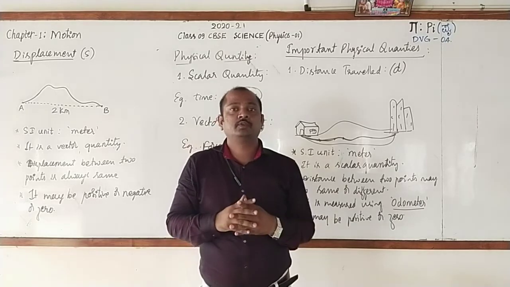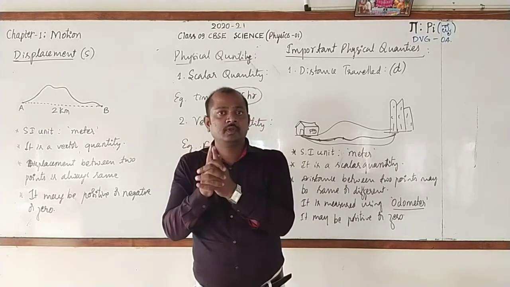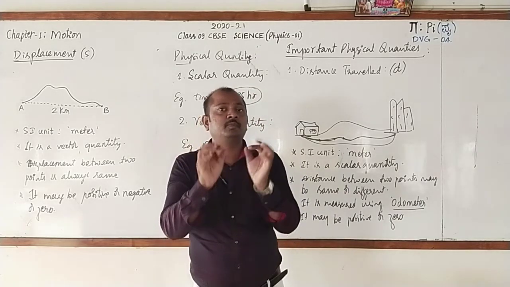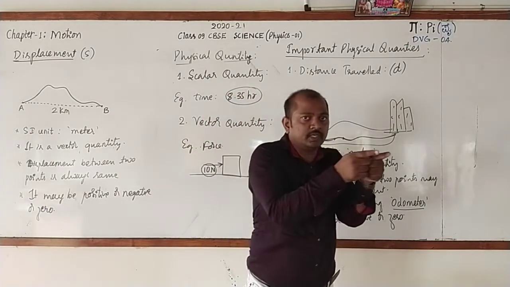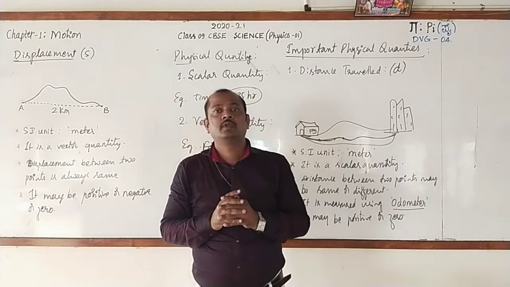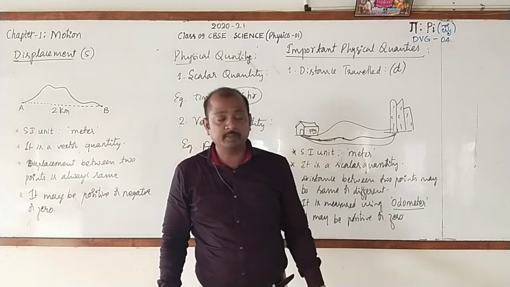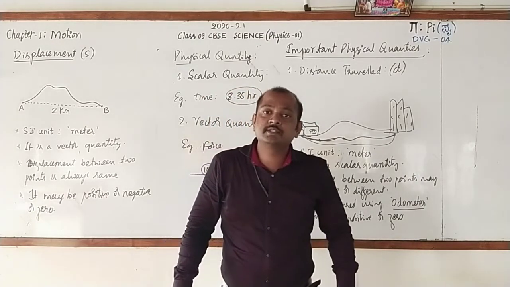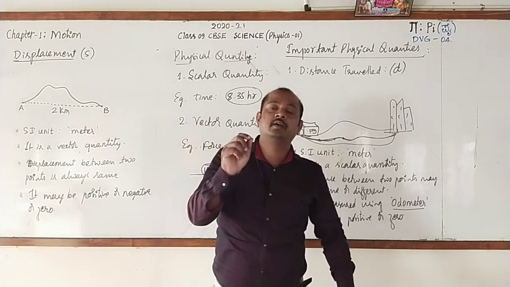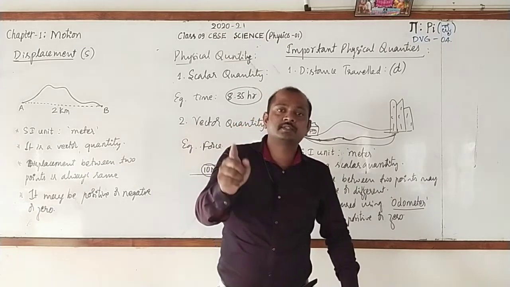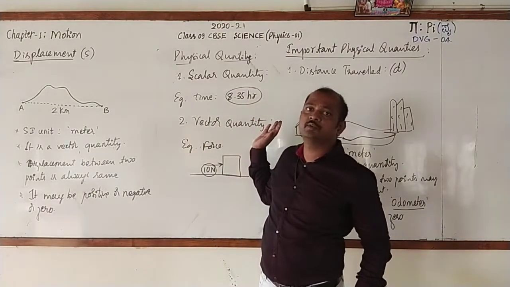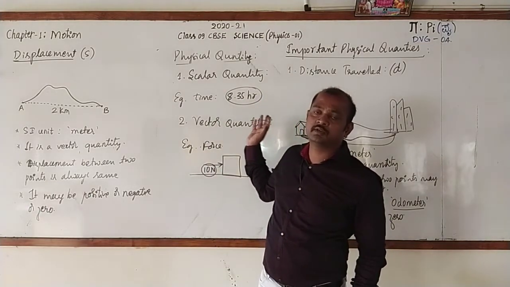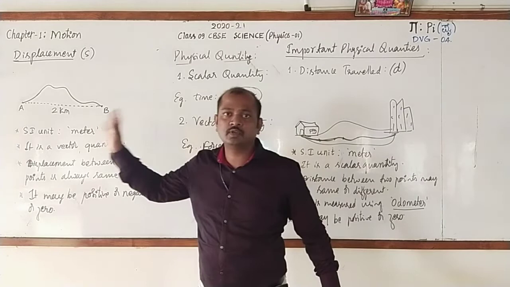And one more thing I told you, that distance and displacement are both equal if and only if a body moves along a straight line. And another important point can be asked like this: what is the similarity between distance and displacement? You can come to know the SI unit of distance. That is meter. Displacement, that is also meter.